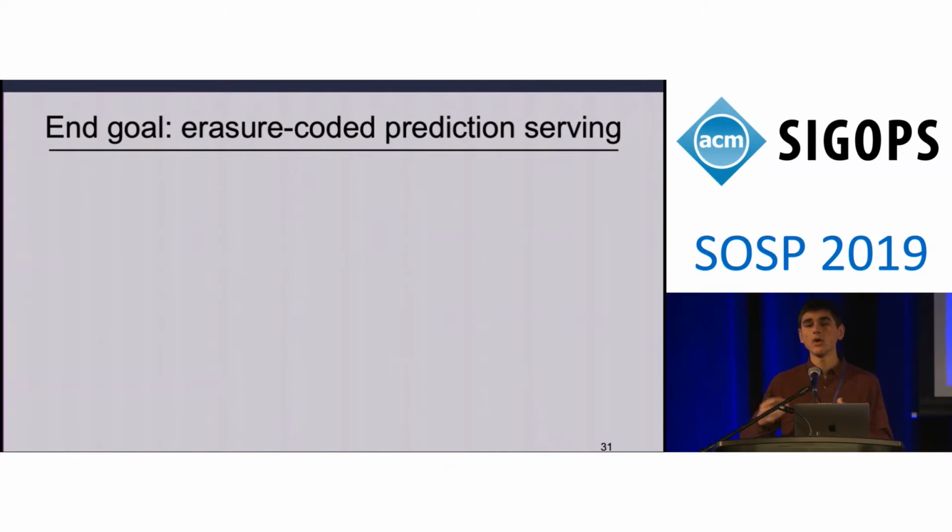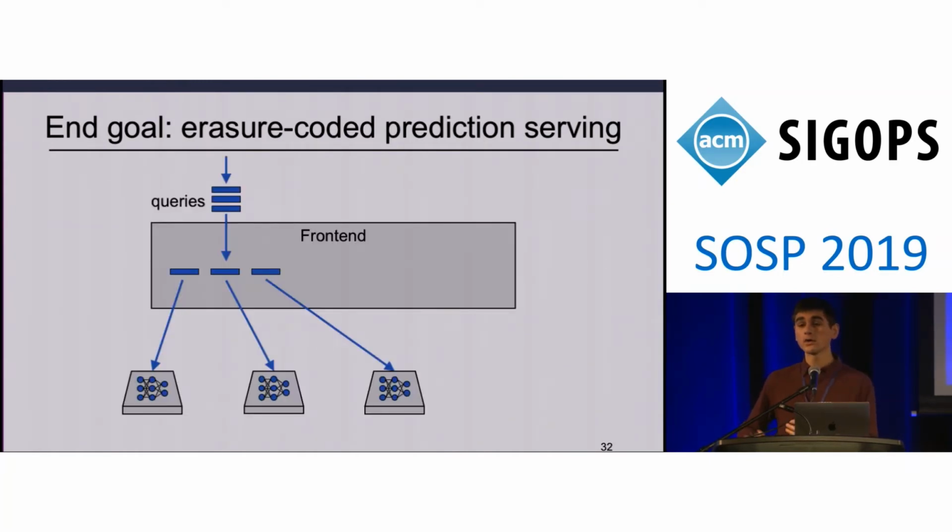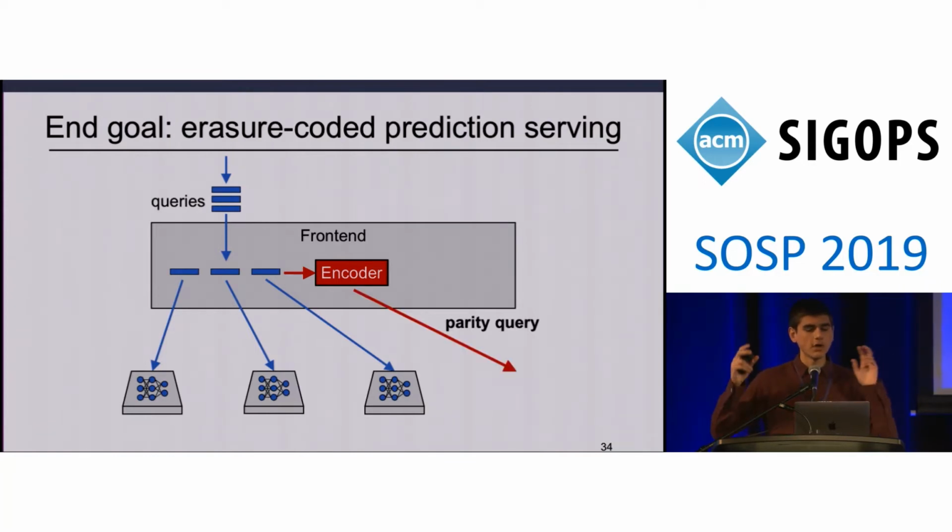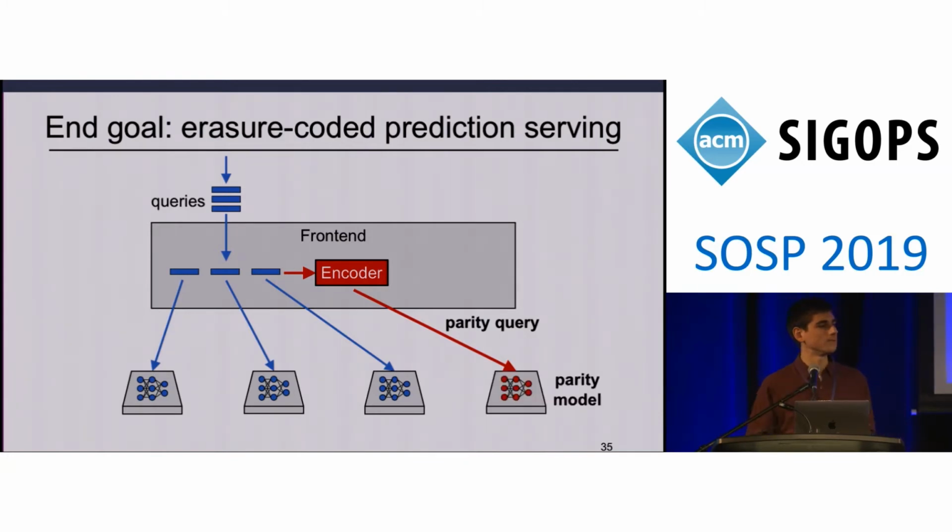On this slide, I'd like to give you a high-level overview of the end result of our work, which is a prediction serving system that makes use of erasure-coded resilience. Under our system, queries will continue to arrive at the front end and be dispatched to model instances. In the background now, we'll encode these queries using an erasure code to generate redundant parity queries. And we'll then operate over these parity queries using a new model that we create called a parity model.